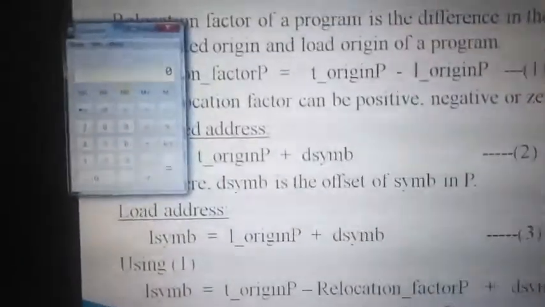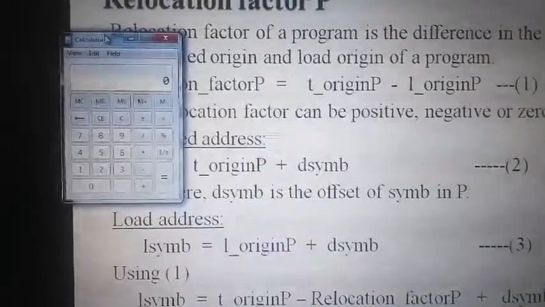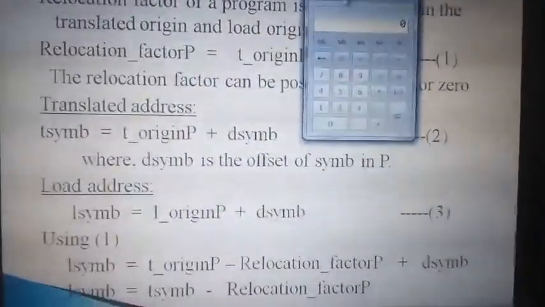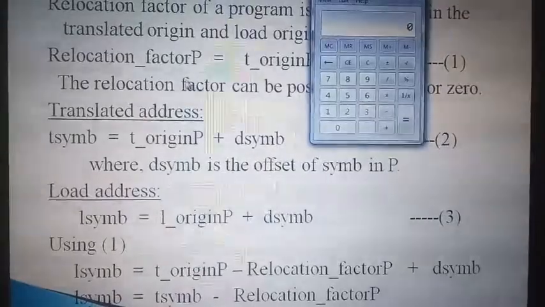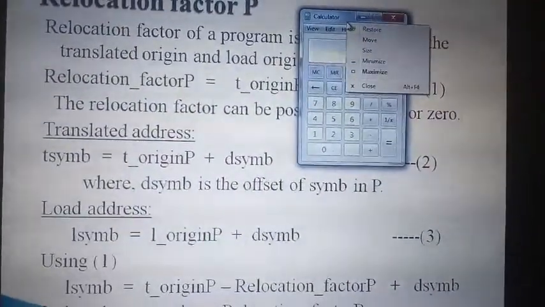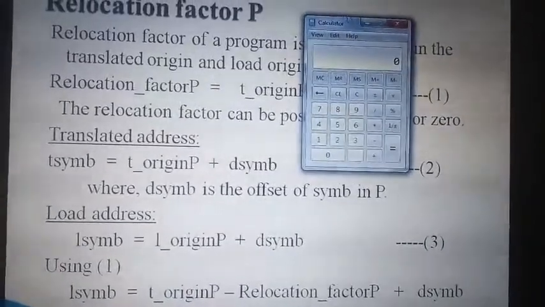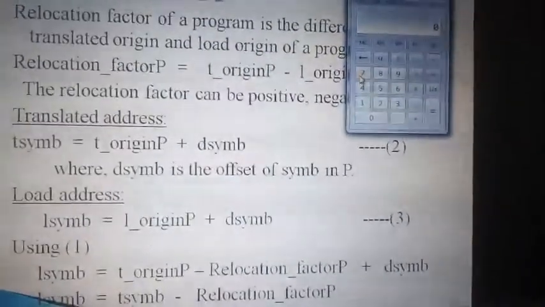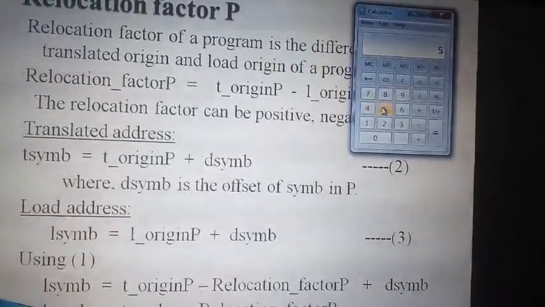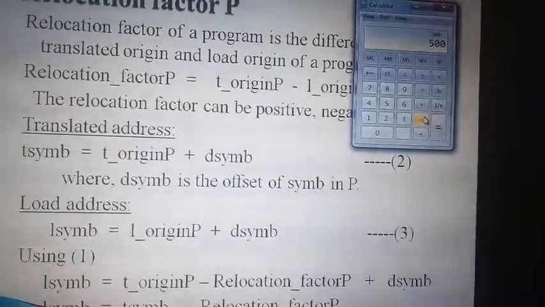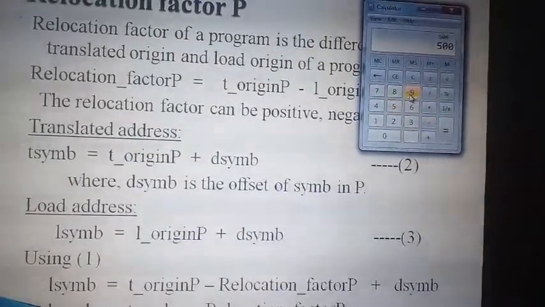We'll use a calculator so that you can understand it properly, as we don't have a board. So the relocation factor we'll find out. How? We have a formula. So what is the formula given? The formula is translation origin minus load origin. So the translated origin is 500 minus the load origin. The load origin is 900.